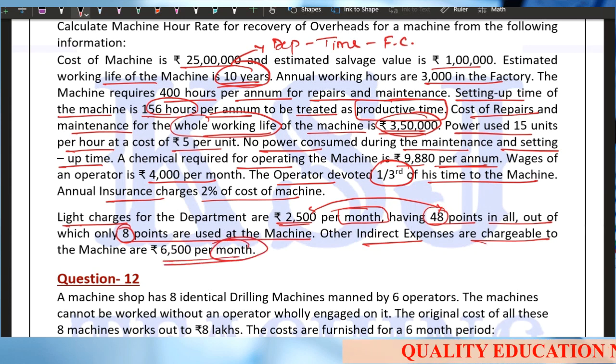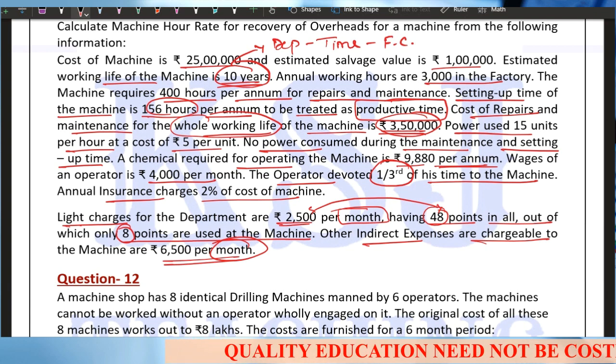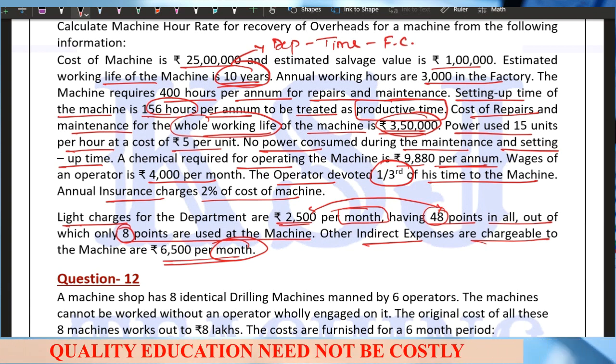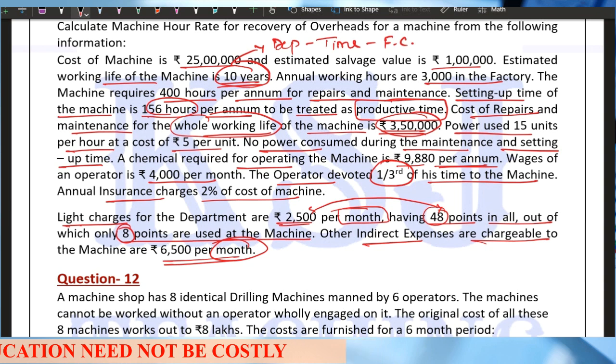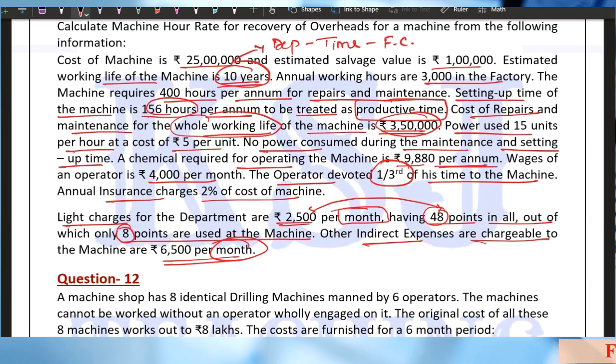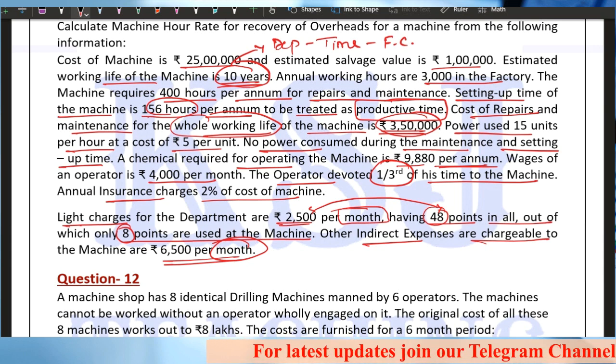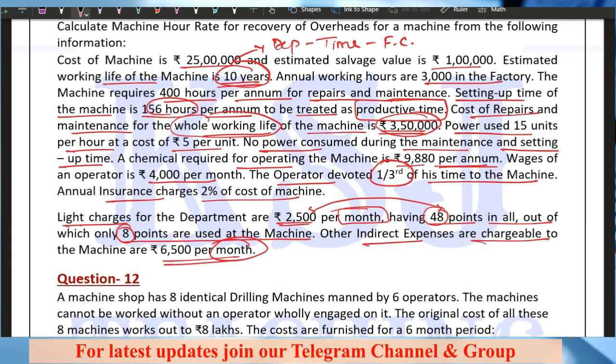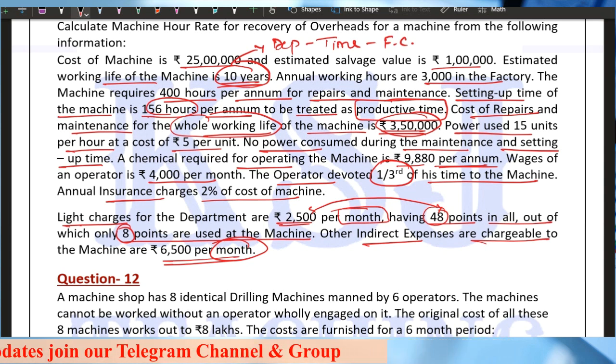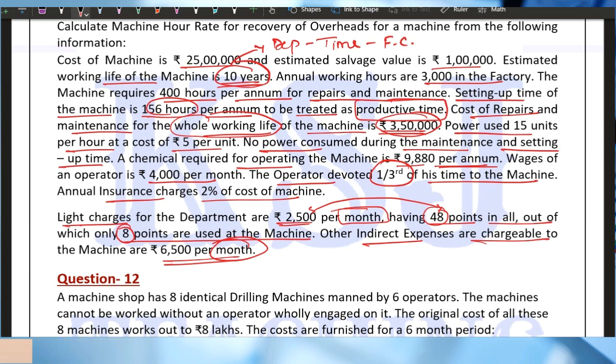See, there are a few things that you need to be very careful about in the examination, right? First thing, all the expenses which are given, whether they are given per month, per annum, per quarter, or for the whole life, like in this case the repairs and maintenance cost is given for the whole life, that is for 10 years, you need to be very careful. Whenever you are taking the total overheads, it should be uniform. That means the total overheads should be either on the annual basis or on the semi-annual basis or quarterly basis or monthly basis, whatever you want to take.